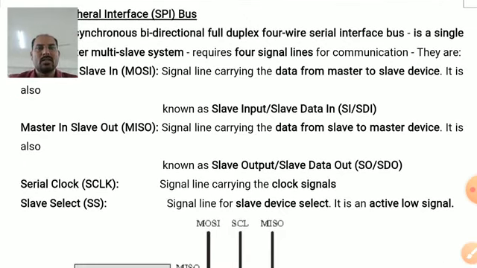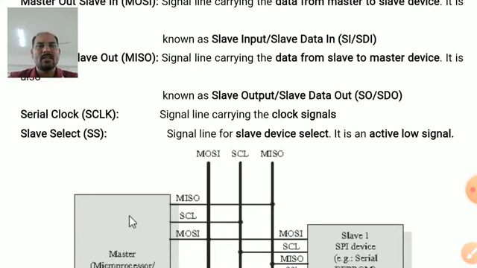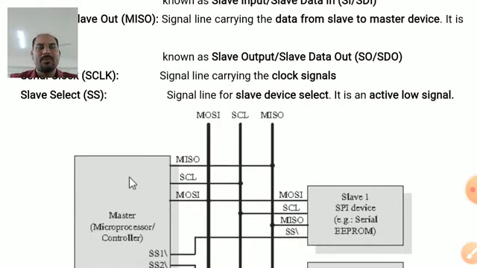Third wire is serial clock. This is a signal line carrying the clock signals. Last one is slave select. It is a signal line for the slave device select. It is an active low signal.